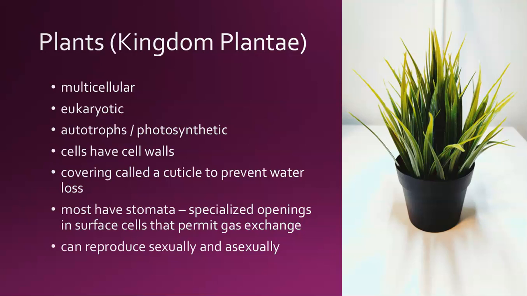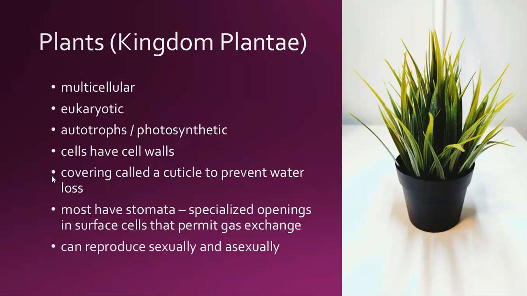Scientists use actually a few characteristics to classify plants. Number one, they have to be multicellular. Number two, eukaryotic. Three, photosynthetic. They are autotrophs. They can make their own food, their own glucose to provide energy in the form of ATP to their cells. Their cells have a cell wall.